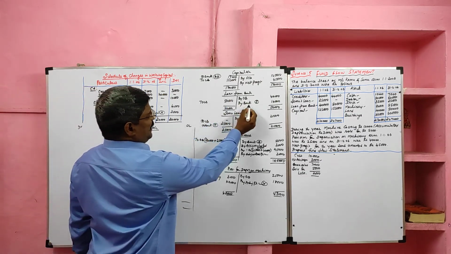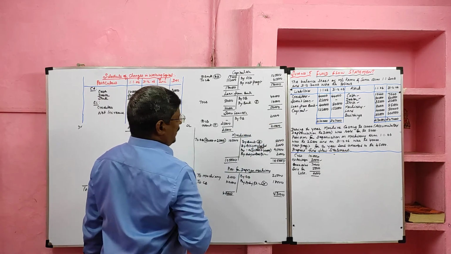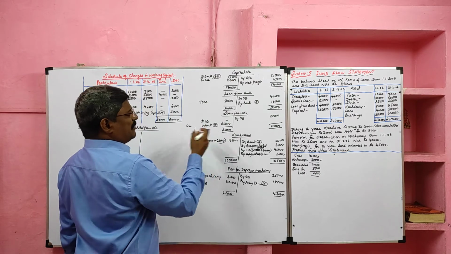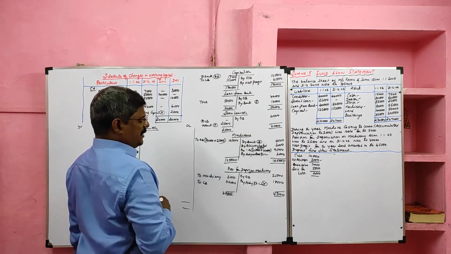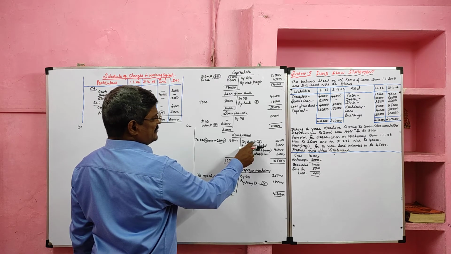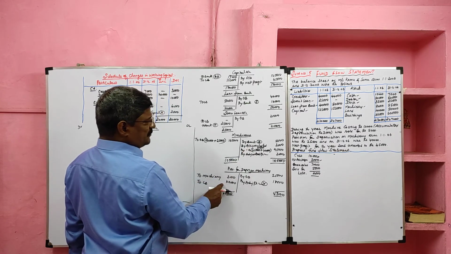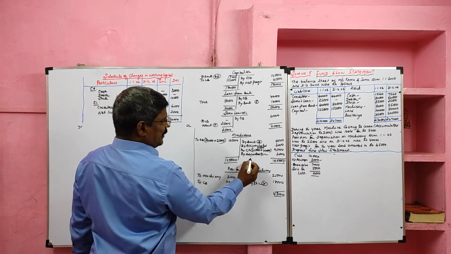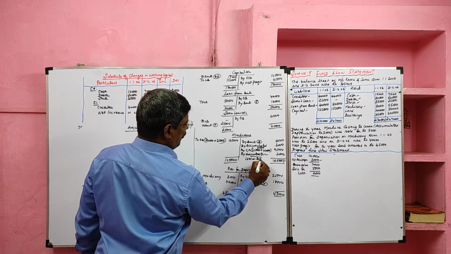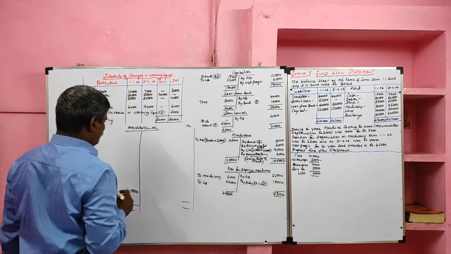Then loan from bank, the balancing figure appeared in the credit side, that we called loan from bank borrowed. Then SOMU loan balance appeared in the debit side, that repayment of bank loan. Then we prepared machinery account. Here by bank is recorded, this is sale of machinery, accumulated depreciation transferred to the provision for depreciation. Then adjusted profit loss account, this we called loss on sale of machinery.